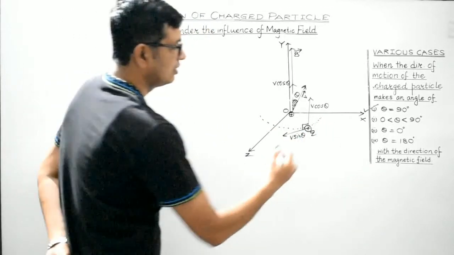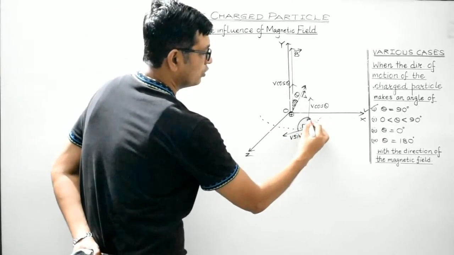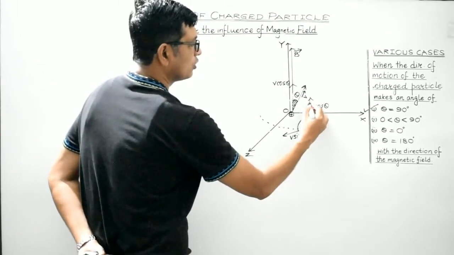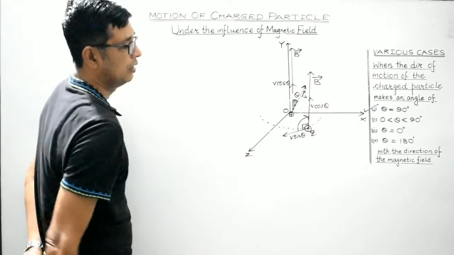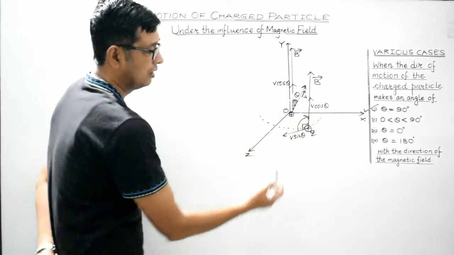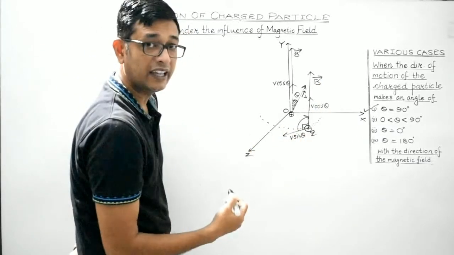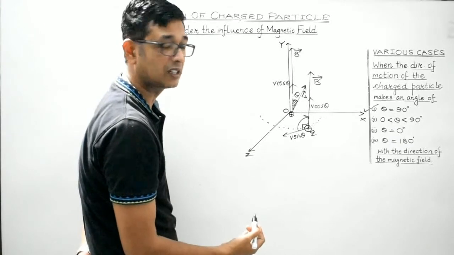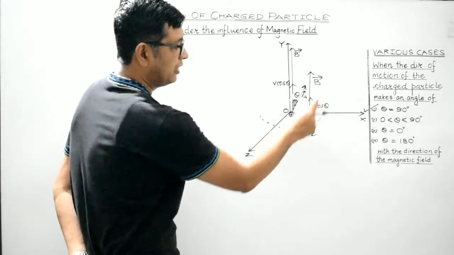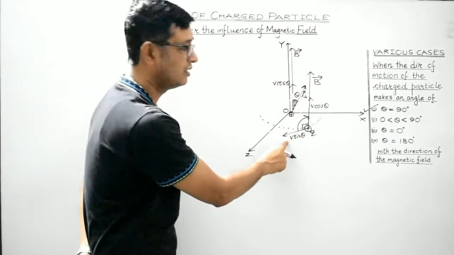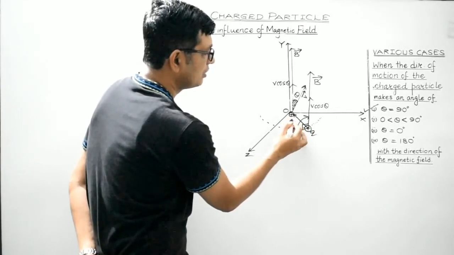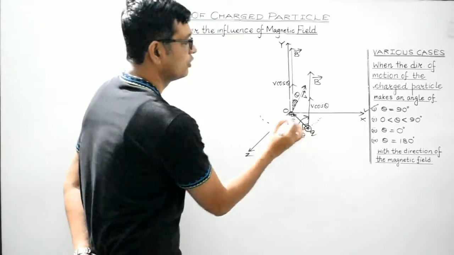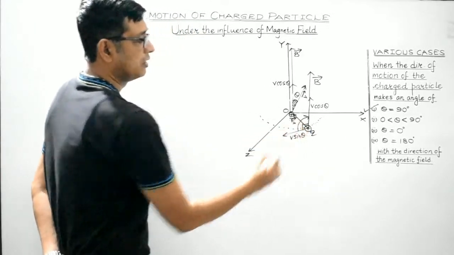This is where the magnetic field is also. As a result, the magnetic force experienced by the charged particle due to its velocity component v sin theta will again be directed along this direction. This is the magnetic force. Clear students?